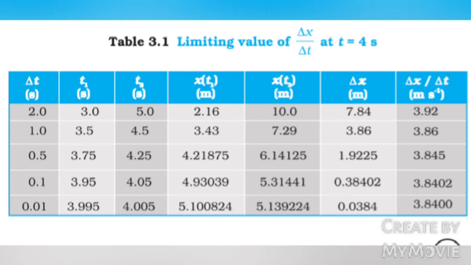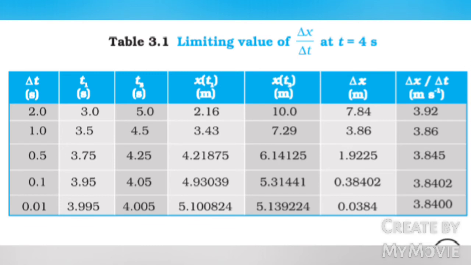If delta t equals 0.5 seconds, t1 equals 3.75 seconds, t2 equals 4.25 seconds, x of t1 equals 4.21875 meter, x of t2 equals 6.14125 meter, delta x equals 1.9225 meter, delta x by delta t equals 3.845 meter per second.